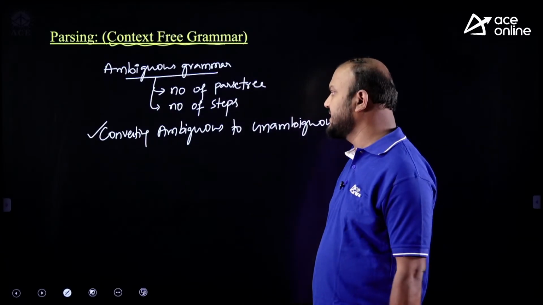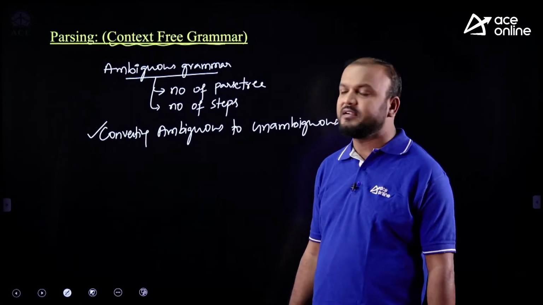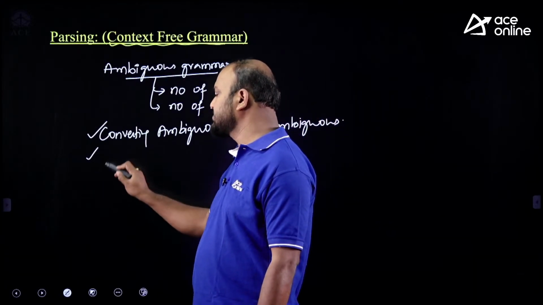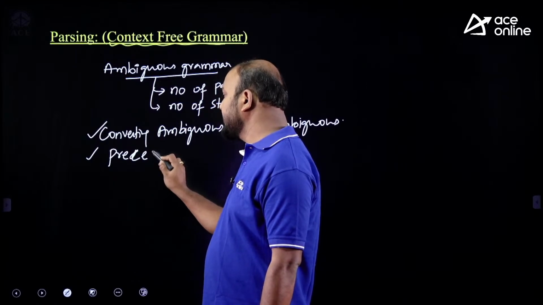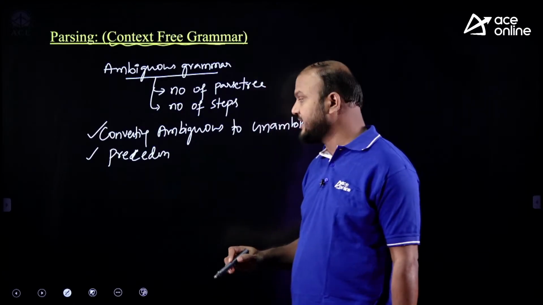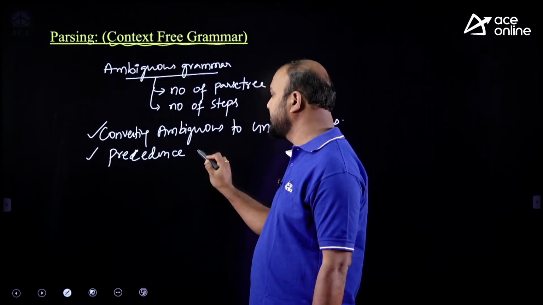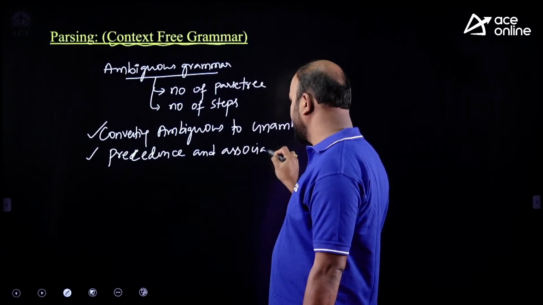Because we don't have any algorithm, we have to go for the trial and error method, and we can go for redefining the grammar based on the precedence and associativity. There are around 4 to 5 questions, means 4 to 5 times questions were asked on precedence and associativity of the operators.